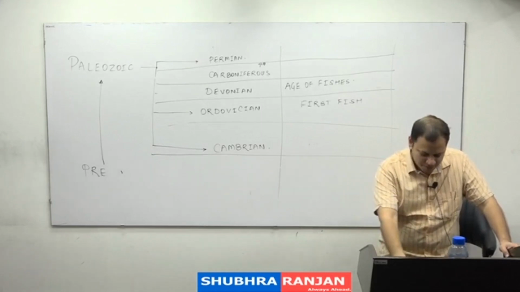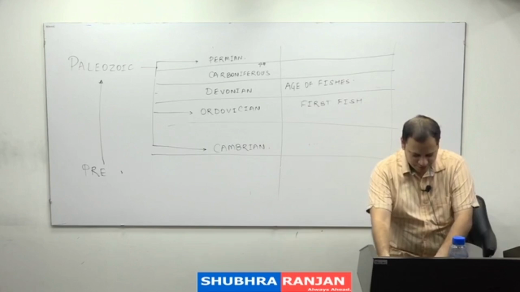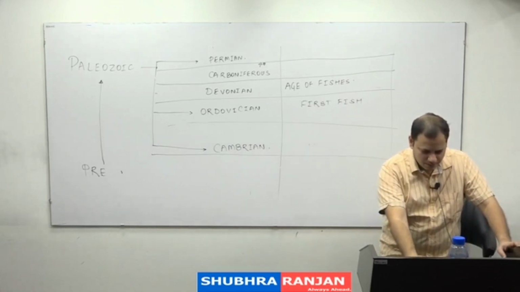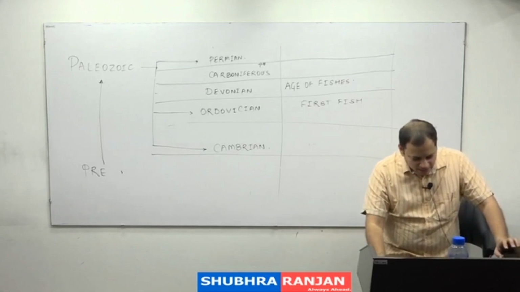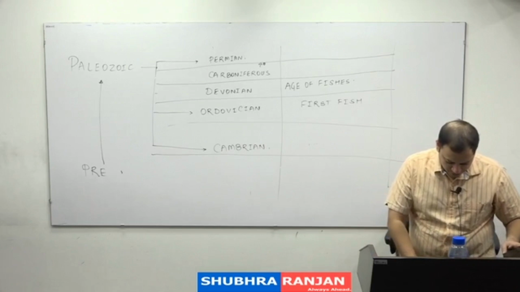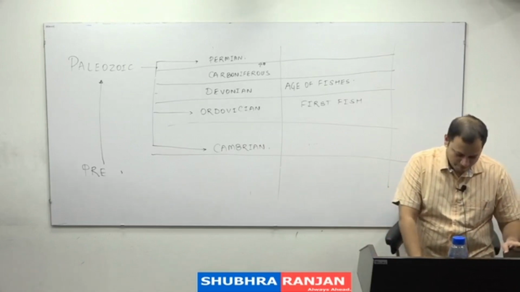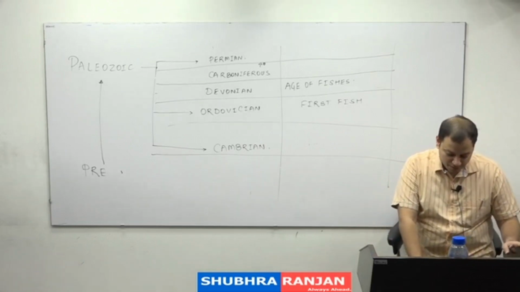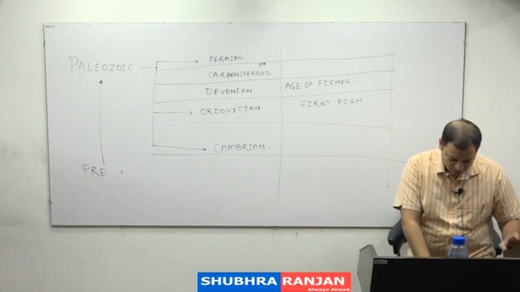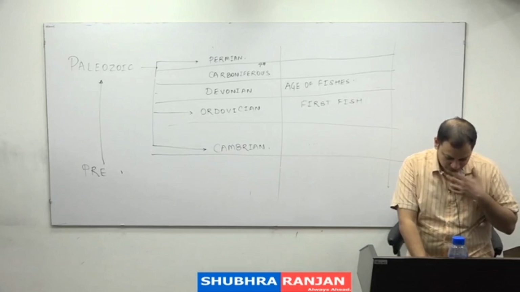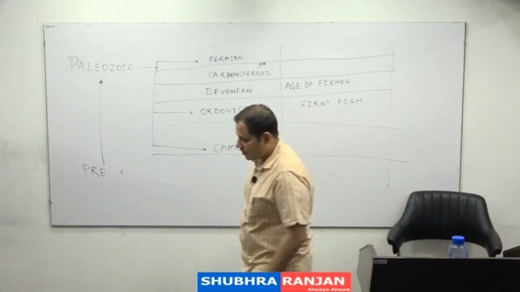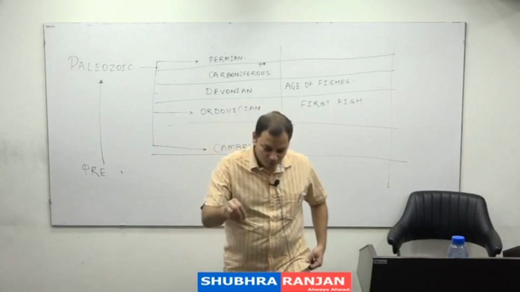So take down, in the Carboniferous period, a large amount of vegetation went below water, below waters or floods, fresh water.